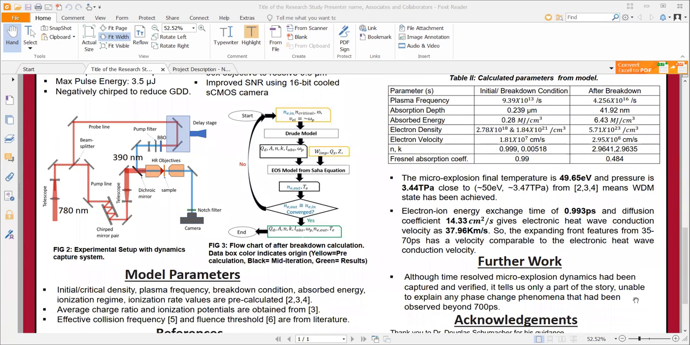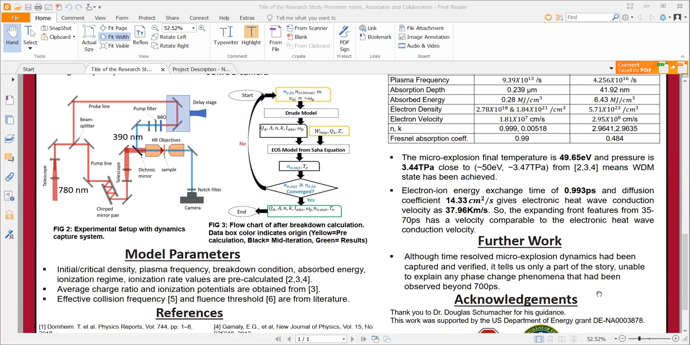In this work, although we have captured the microexplosion dynamically and explained parts of it, we are still not clear about the phase change phenomena that happens at around 700 picoseconds. So we are trying to explain that phenomenon in future works.